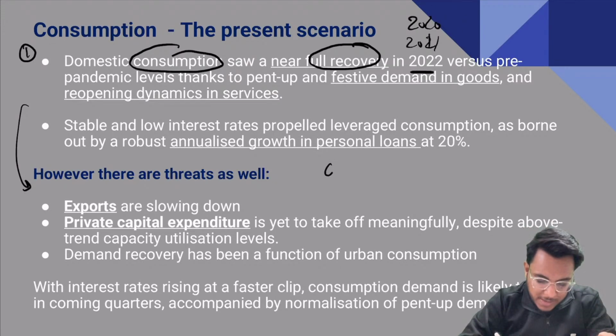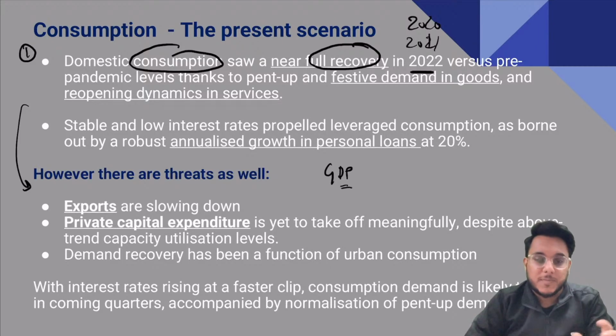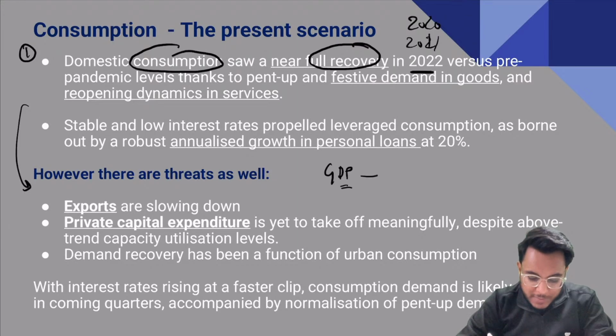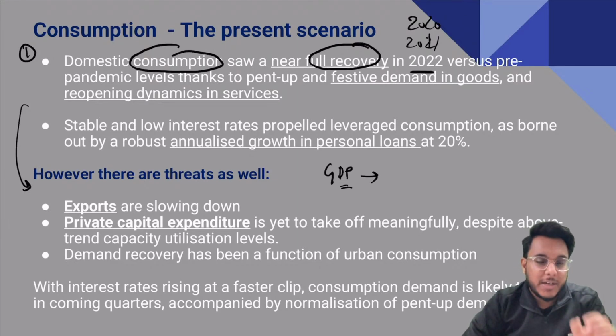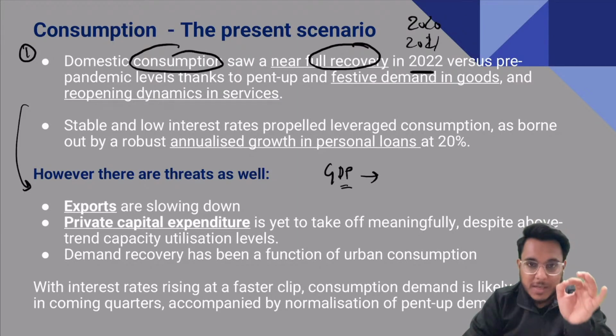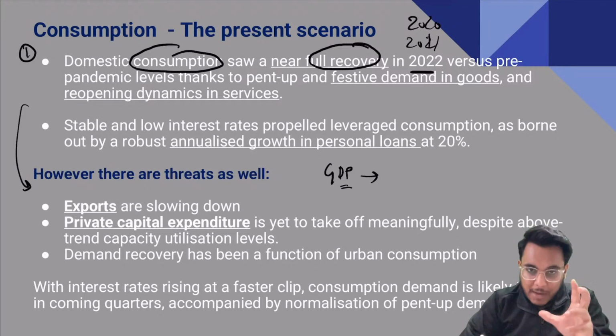Let us understand this thing. When we talk about the growth rate of any nation, GDP is an important marker. That is the case in India also. Now, when we talk about how the GDP is calculated, you need to understand this particular formula. So, GDP is calculated by a formula, that is